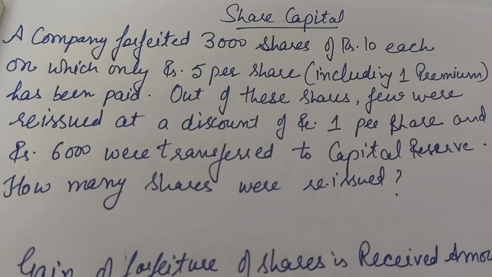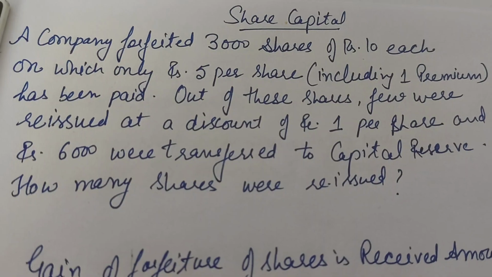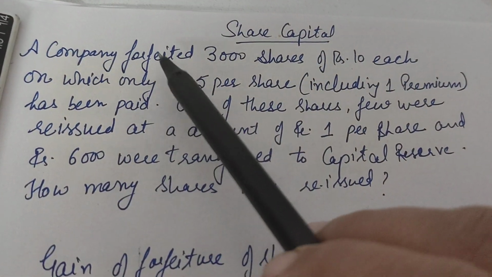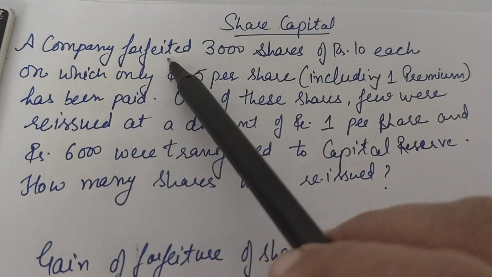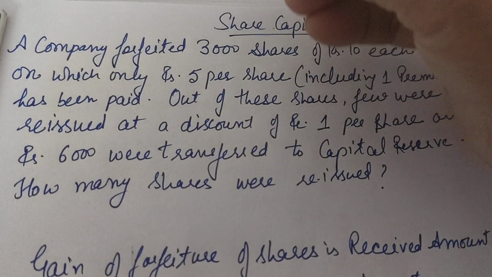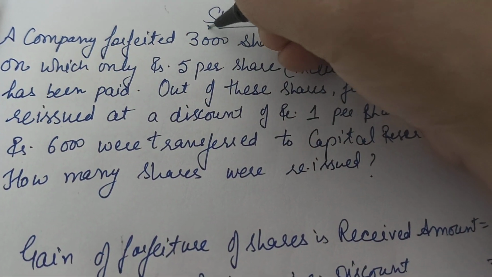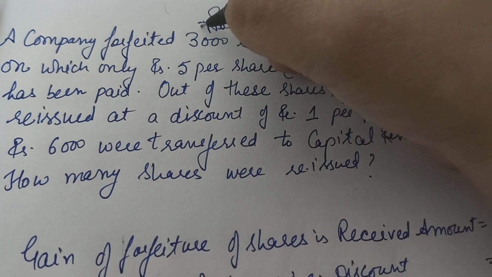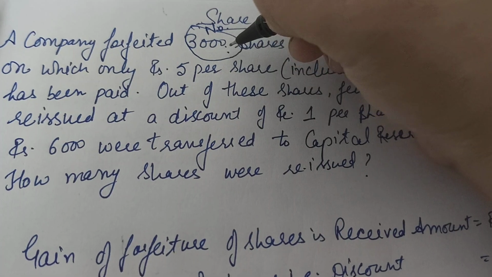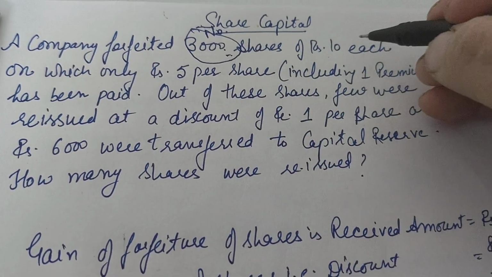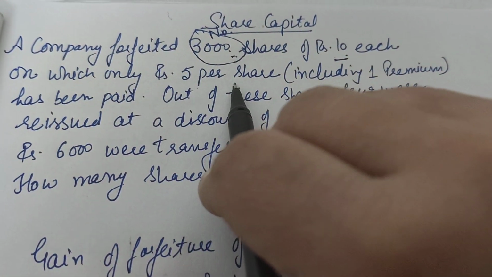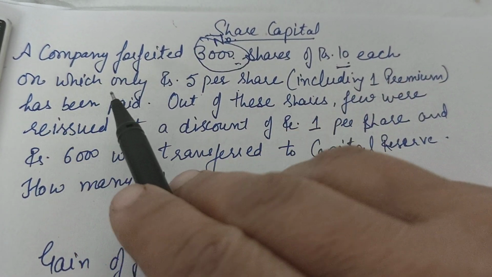Let's solve it. A company forfeited 3000 shares of rupees 10 each, right? So here the company forfeited, that means the company is getting back from the shareholder 3000 shares. This is the number of shares which they are taking back from the shareholder for not making the payment of the share amount. Here the amount of the share is rupees 10, on which only rupees 5 per share including premium has been paid.